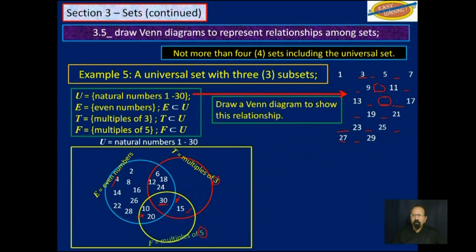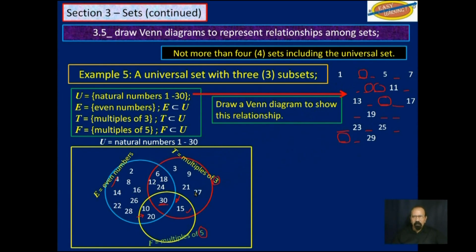Now, do we have other multiples of 3 that we didn't fit in here in this red circle as yet? Well, there is a 3 here, so we could fit that there. Then there is this 9 here, fit that. There is this 21, fit that there. And then there is this 27.